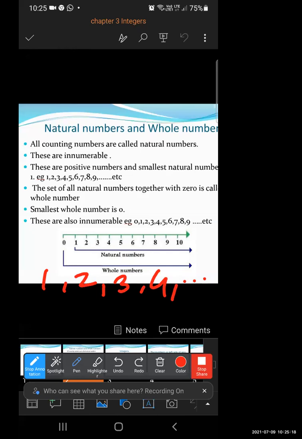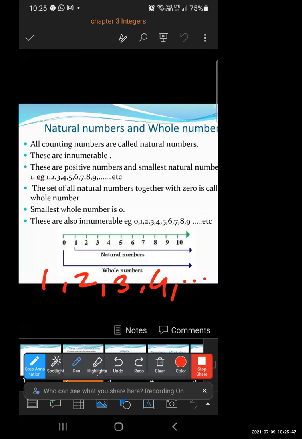These are positive numbers and natural numbers, the numbers which start with 1. So these are all positive numbers, excluding 0. 0 is not a natural number.